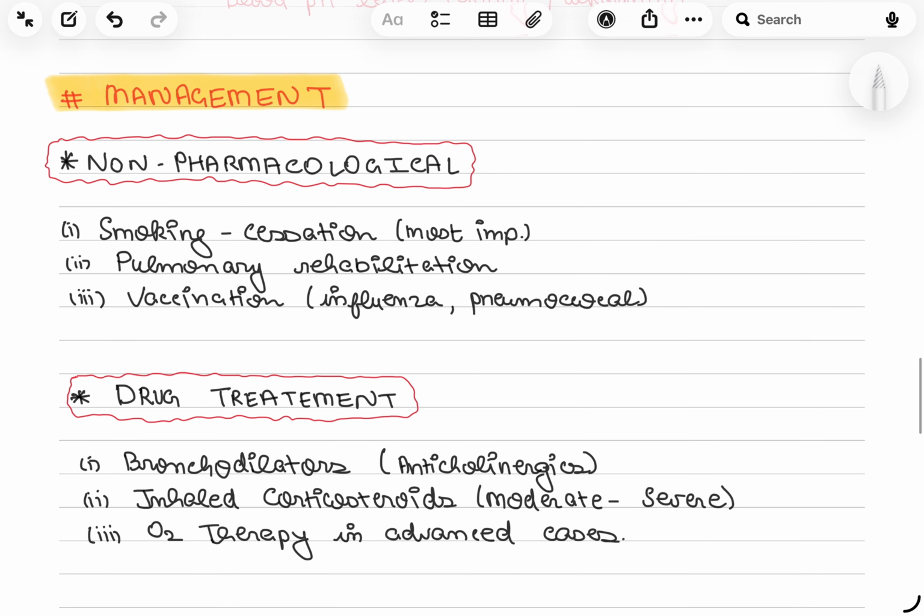Okay, now we'll come to the management of COPD. So management can be divided into two types, non-pharmacological and drug treatment. First is the non-pharmacological. So smoking cessation, this is the most common and most important. Pulmonary rehabilitation and vaccination, influenza or pneumococcal.